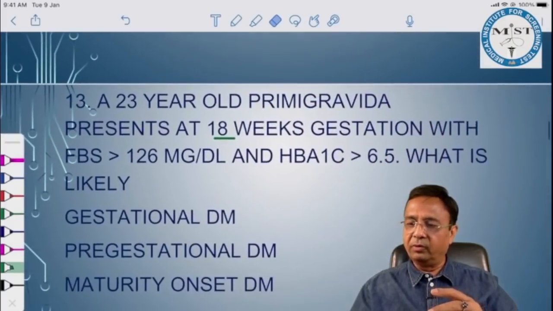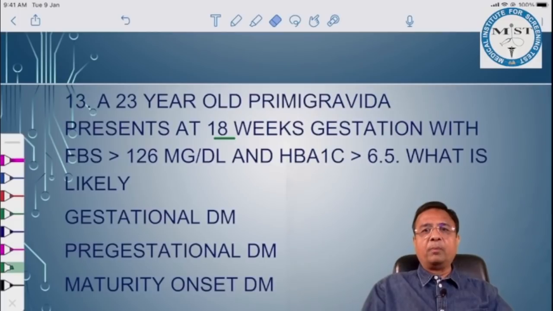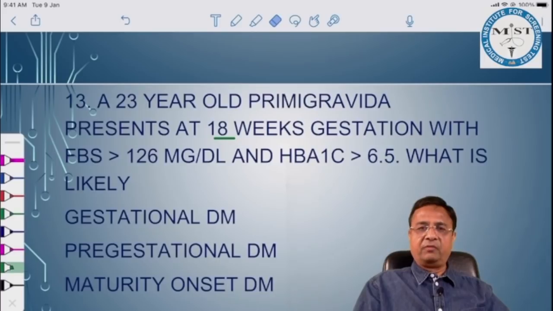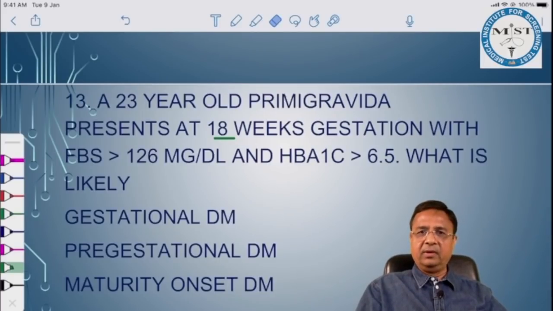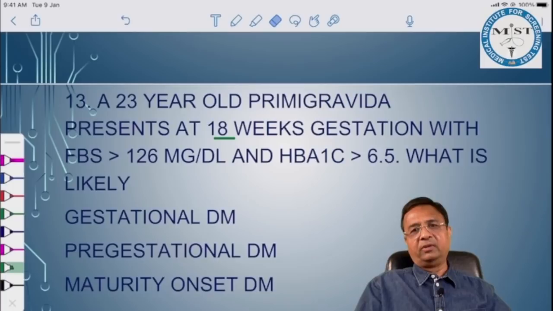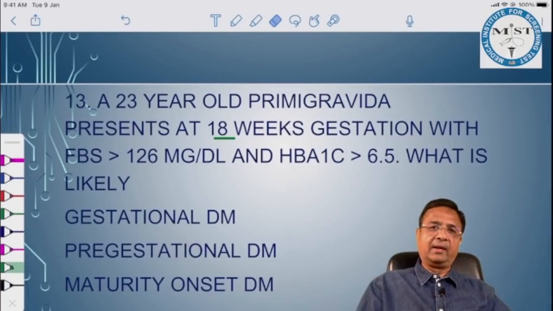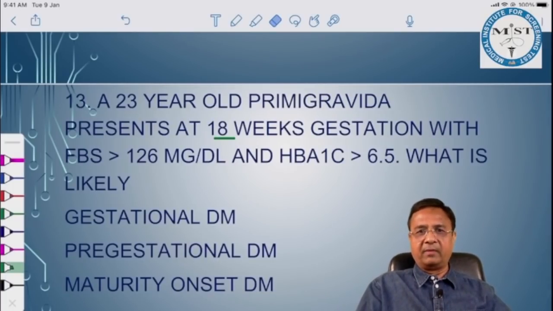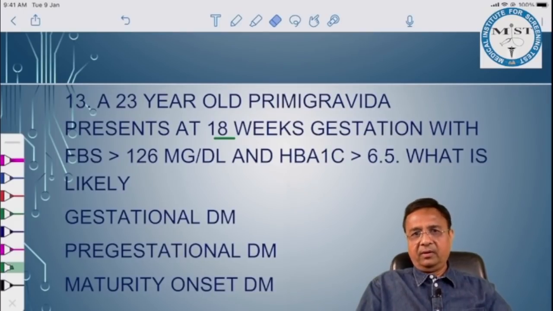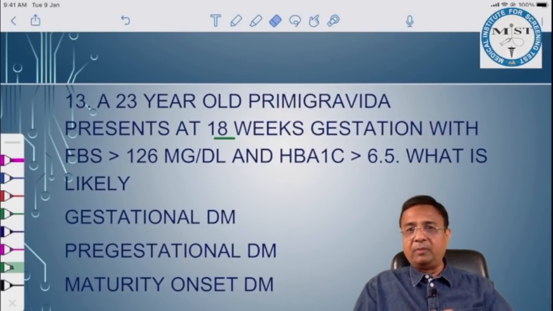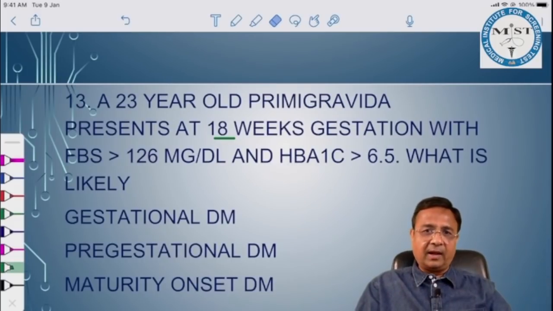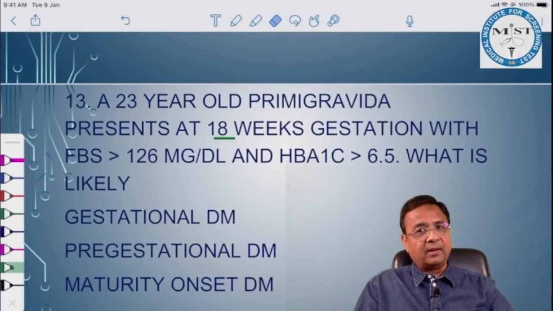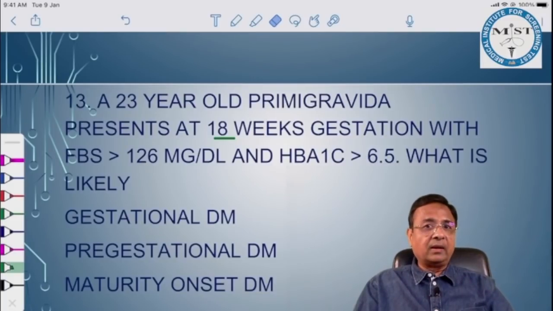Overlap with pharma also. A 23-year-old primigravida presents at 18 weeks gestation with fasting blood sugar more than 126 and HbA1c more than 6.5. What is likely? If it is gestational diabetes, which is due to insulin resistance, which is due to human placental lactogen mainly, it starts at 20 weeks.